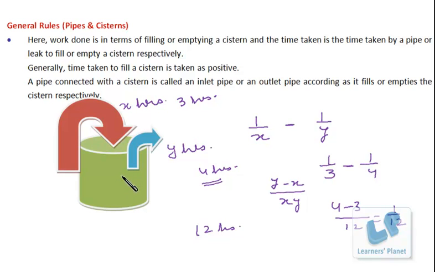So this is an easy concept, but we have to be careful about the negative work done by the other pipes. Similarly, there can be a leak also, there can be taps also, various things are possible, but the basic concept will remain same.